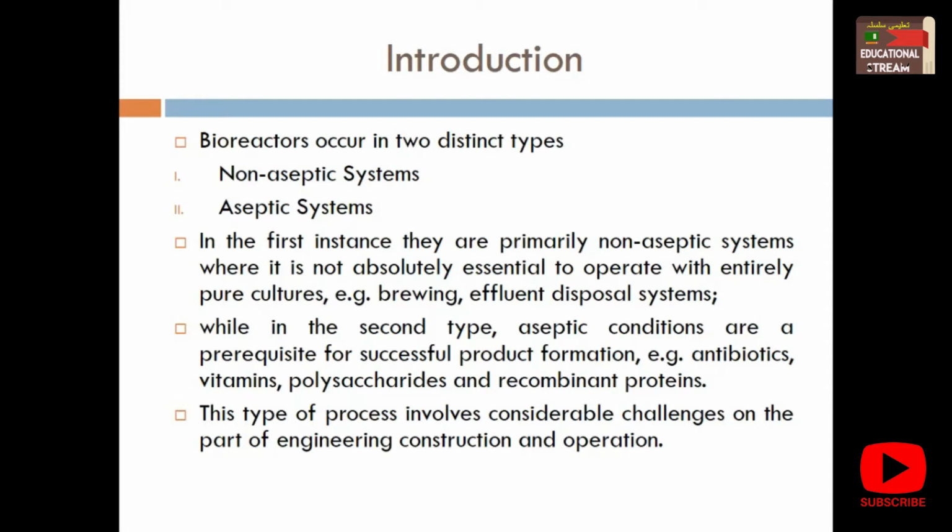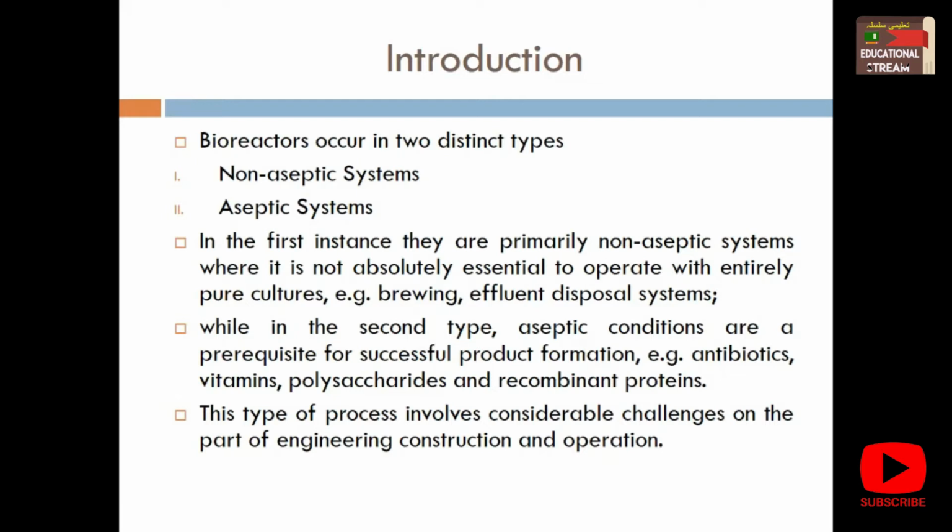This type of process involves considerable challenges on the part of engineering design and operation. You are demanding that the engineering branch provide an instrument which maintains aseptic conditions at all times, whether you are entering the inoculum culture, taking out culture for sampling, maintaining pH, dissolved oxygen concentration, temperature and stirring at the same time.